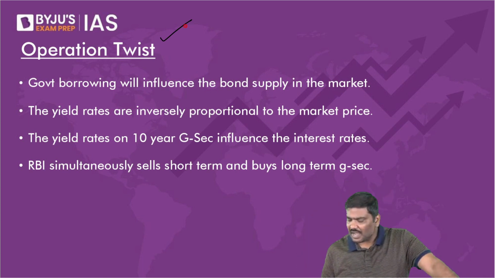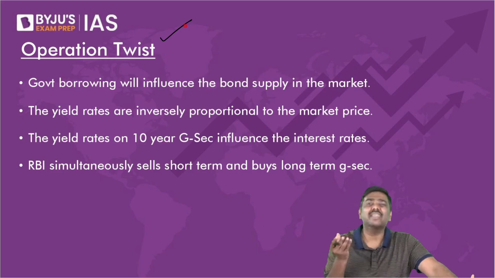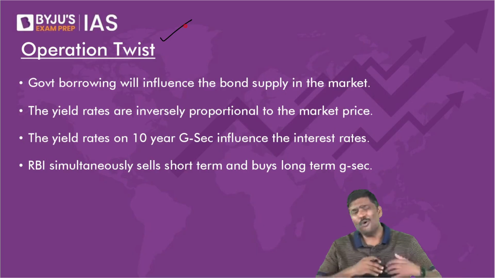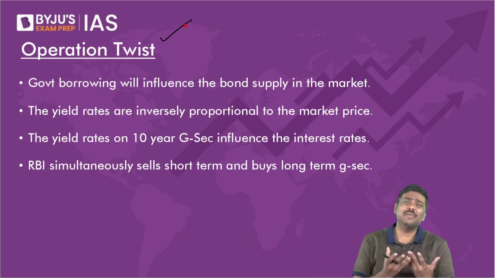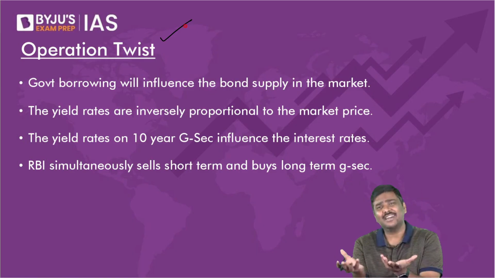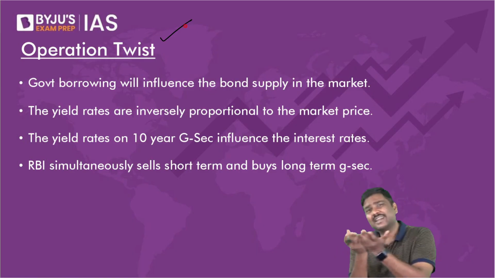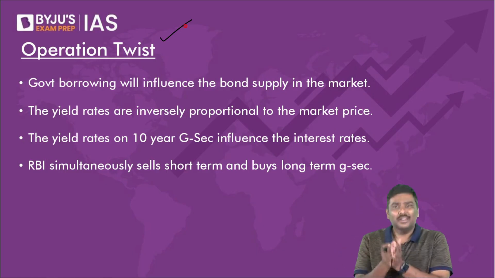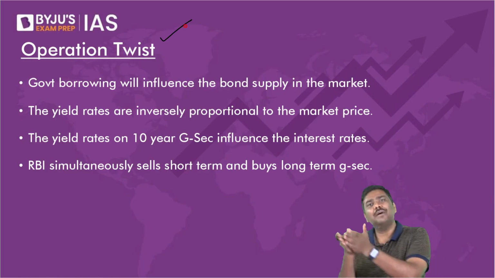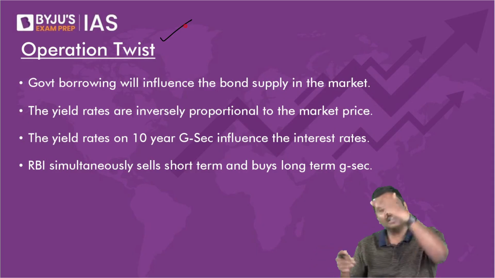When demand is high, how can yield go down? My dear, market price. After the whole story is over, you're asking me how market price and demand are connected. If the demand goes up, market price should go up. If the market price goes up, yield rate is inversely proportional, it will go down.